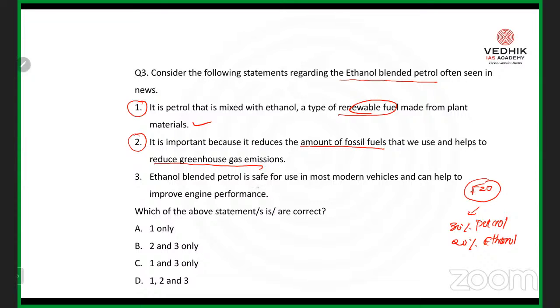Ethanol blended petrol is safe for use in most modern vehicles and improves the engine performance also. So basically in this context, all the given statements are correct. So you have to find out whether the statements are correct. So option D is the right answer. Remember here also, UPSC can ask you to find out the not correct statement. Okay, so that is also a possible question in UPSC. So when you are supposed to answer, please make sure that you are answering correctly.